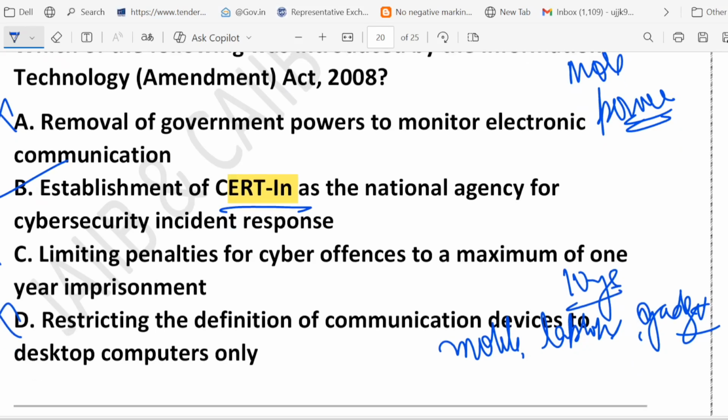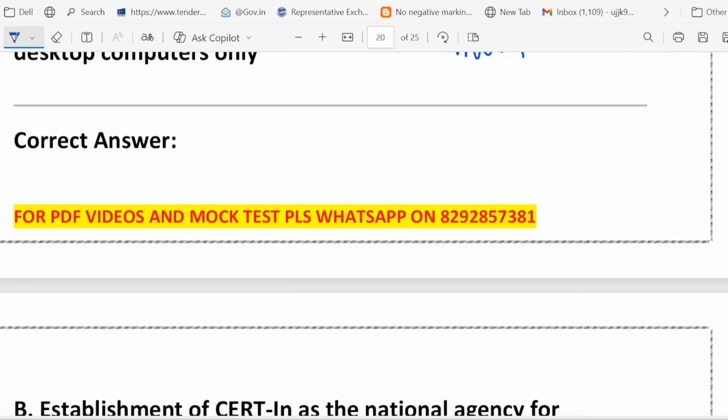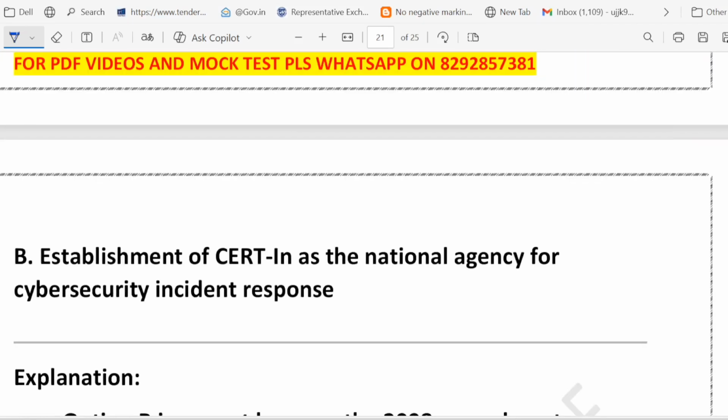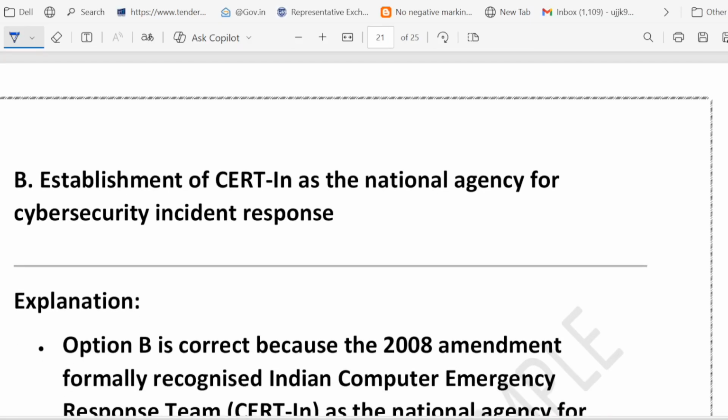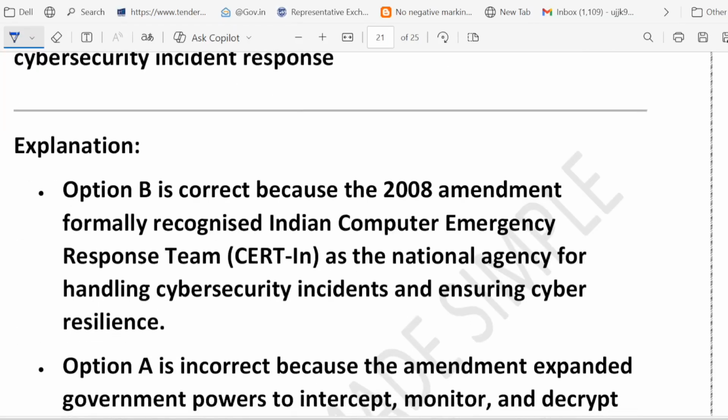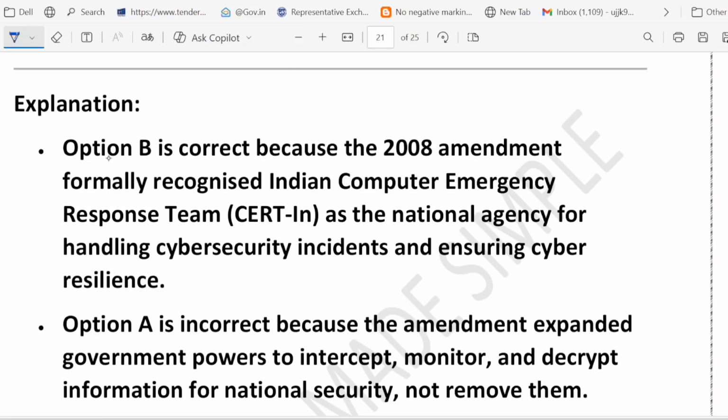So remember, the IT Amendment Act 2008 made the law stronger for cyber security, gave the government more monitoring power, increased penalty for cyber crime, broadened the definition of communication device, and also led to the establishment of CERT-In, Computer Emergency Response Team, as a national agency for handling cyber security.